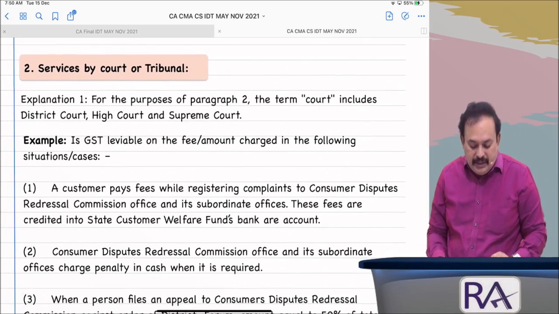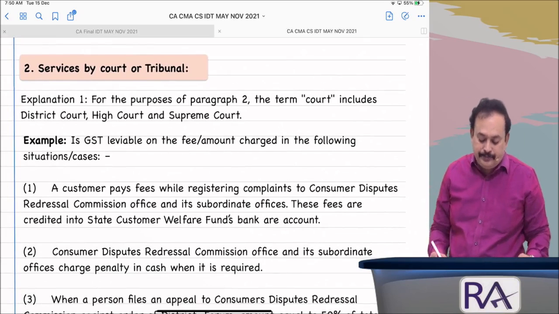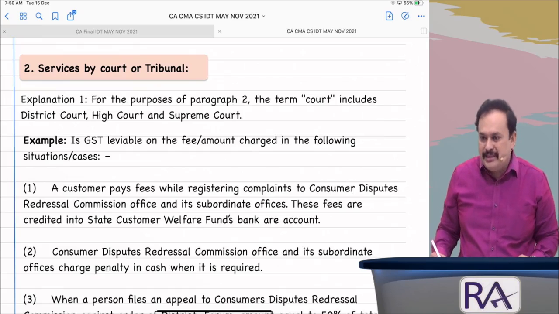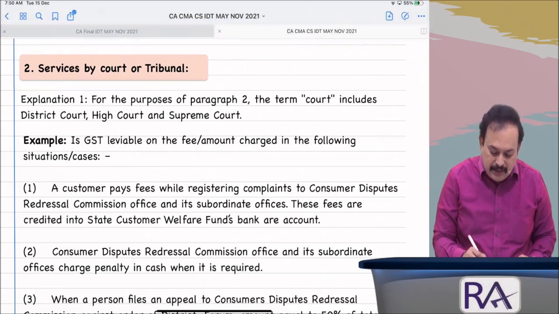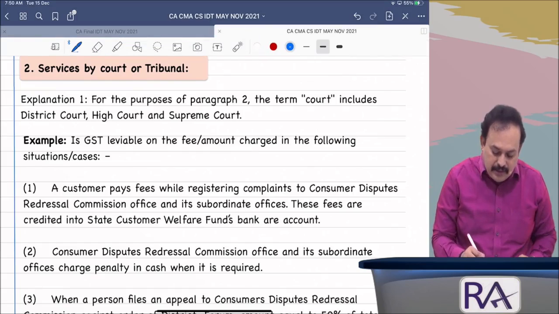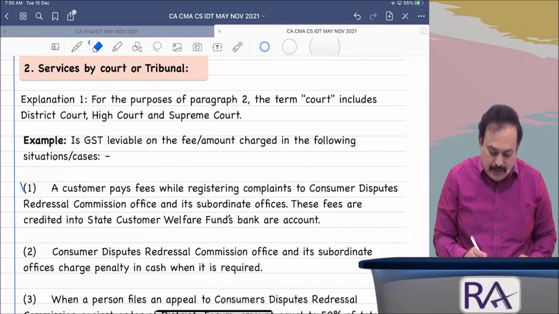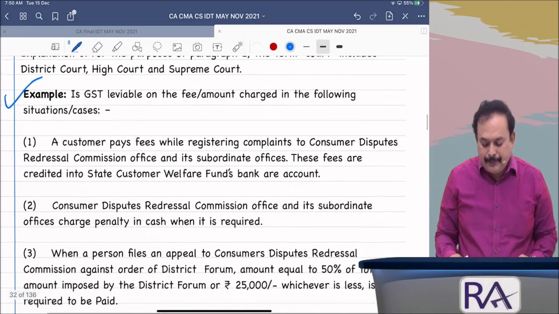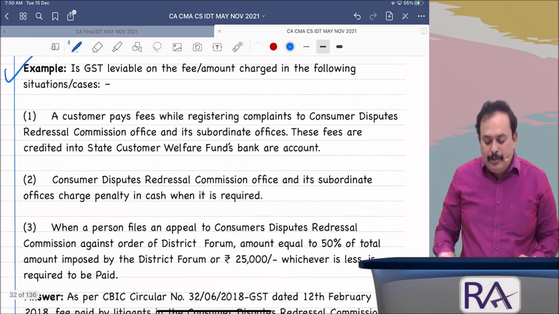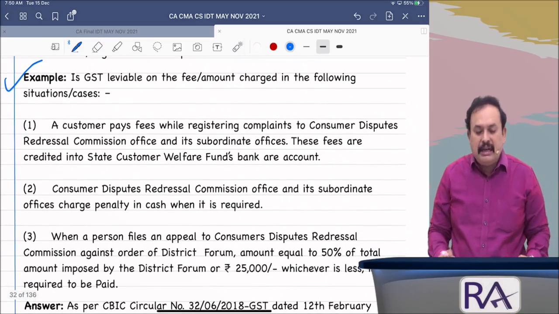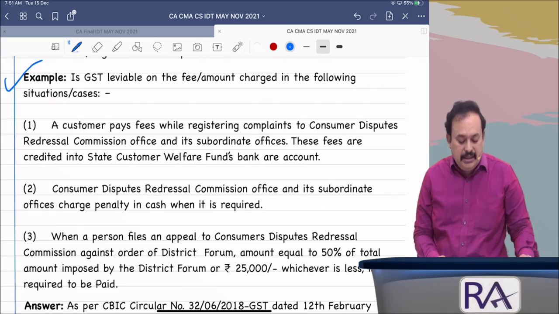Further, example: is GST leviable on the fee charged in the following cases? This is from the circular of the CBIC. Is GST leviable on the fee amount charged in the following situations?